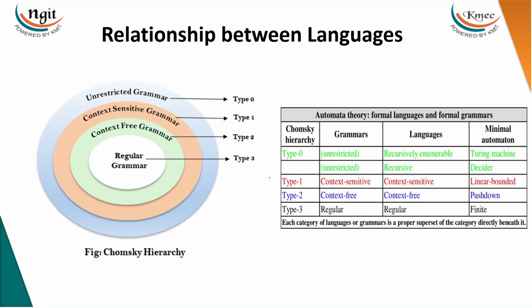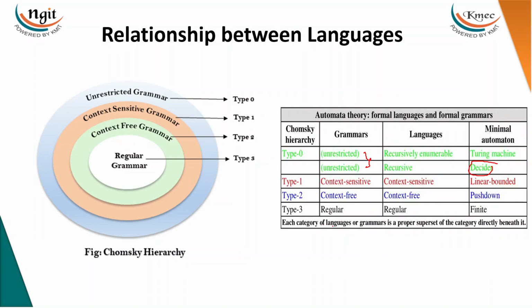So we already discussed this relationship, guys. Type 0 means unrestricted. We have both recursive and recursively enumerable. If it is a decider, it is recursive. If no decider, like no halting, then it is a Turing machine. Type 1 is context sensitive, the language is context sensitive, and the machine is linear bounded automata. Type 2 is context free, the language is context free, and the machine is pushdown automata. Type 3 is regular, the language is regular, and the minimal automaton is the finite state machine.